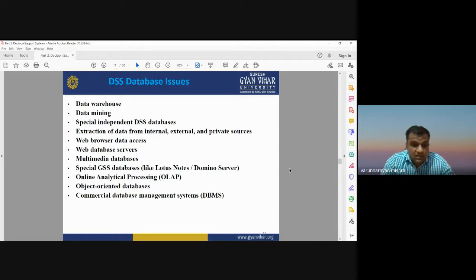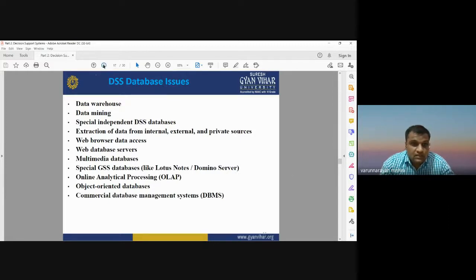Means there is an option of online processing of your database. Object oriented databases are also supported by DSS, and it is also used as a commercial database management system. Whatever data you have prepared, you can use it for commercial purposes. You can sell your database and make money by selling it. That is a commercial database management system.